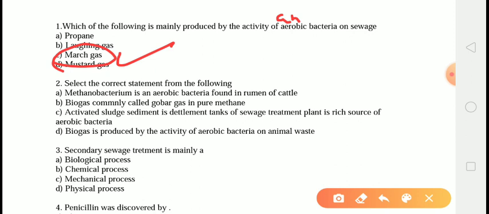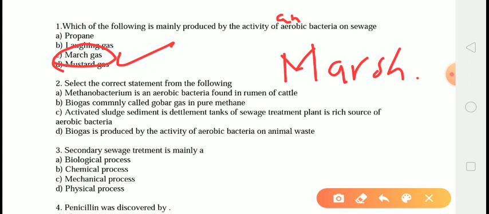The decomposition of sludge by the anaerobic bacteria in the sewage treatment process also produces a gas that is rich in methane. Therefore, C is the correct answer. The spelling of marsh gas is M-A-R-S-H.